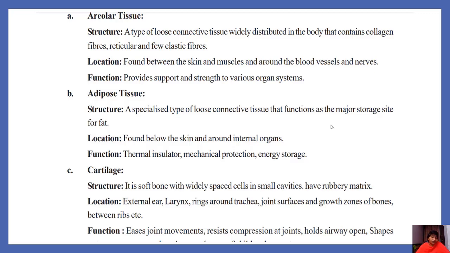The second one is adipose tissue. Adipose tissue stores fat. The location of adipose tissue is below the skin and around internal organs. It helps as a thermal insulator, in mechanical protection and in energy storage.